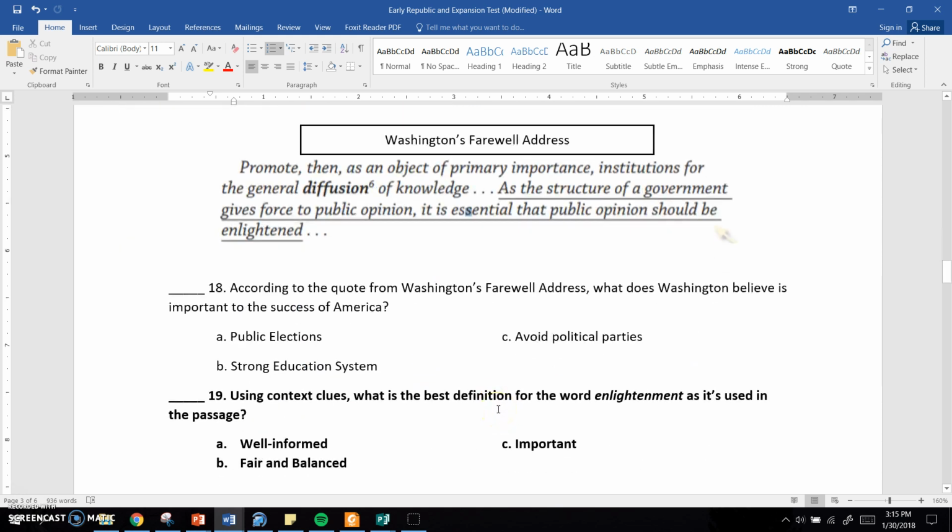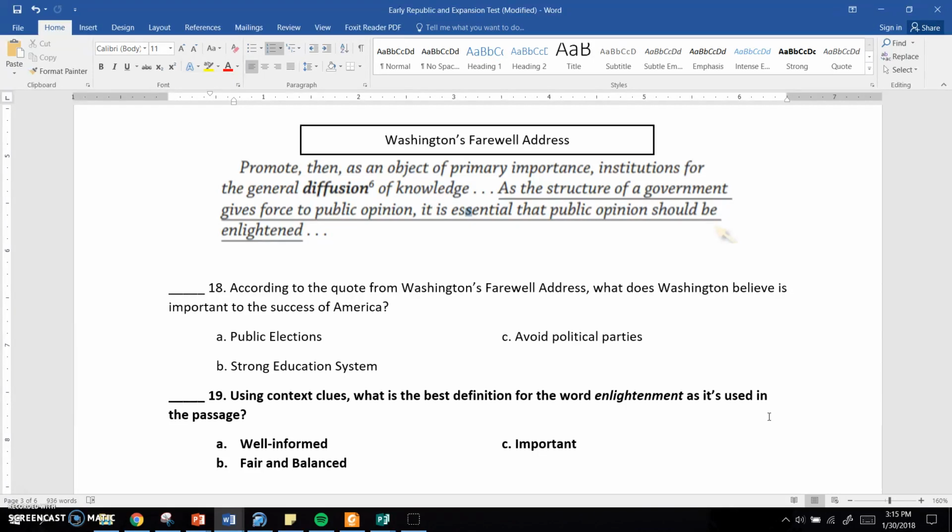All right, moving on to the second one. A little short excerpt from Washington's farewell address. It says, promote then as an object of primary importance, the utmost importance, the most important thing. Institutions for the general diffusion of knowledge. As the structure of a government gives force to public opinion, it is essential that public opinion should be enlightened.